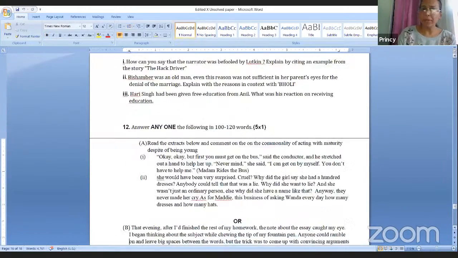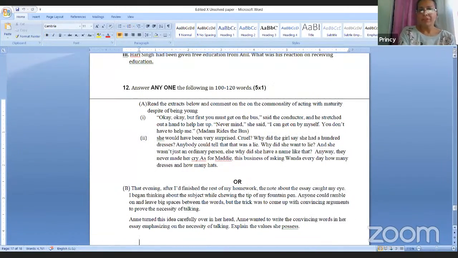Next is question number 12. Can you see that long answer type question? Have you gone through these types of questions earlier? No, because this style was not tested before. Here, if I take this example, two dialogues, means two extracts have been taken from two different chapters.